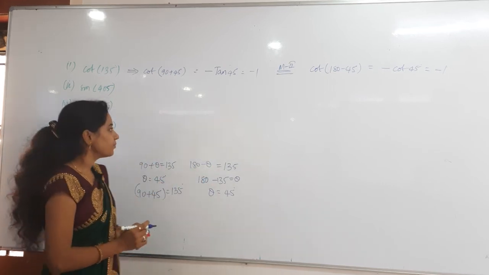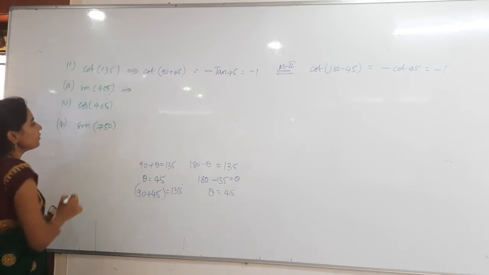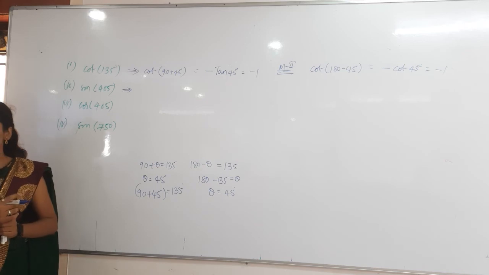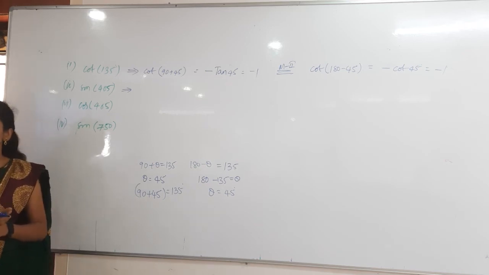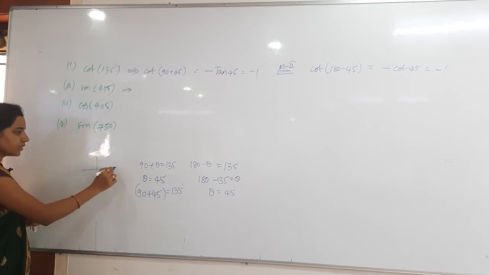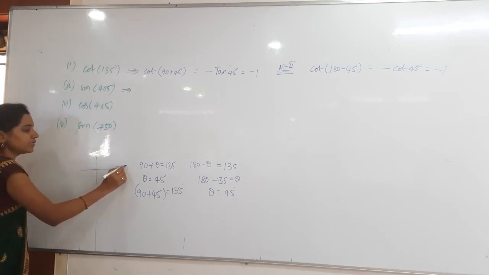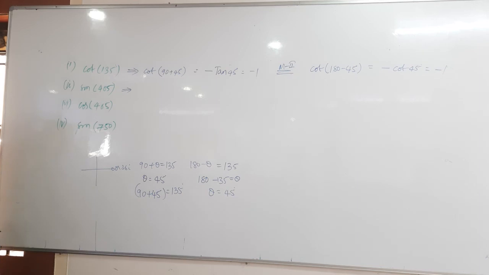Okay. Then after that, sin 405 I have given. Sin 405, only one choice is there for us. Whenever you get angles more than 360, listen properly, you have to rotate first of all. How many times are you rotating? Whenever I start at 0 degrees, now I have more than 360 degrees. This is 360 degrees. 405 is nothing but one time I rotated. Everything is finished. I came to the initial point again.